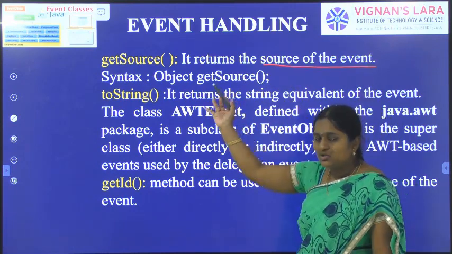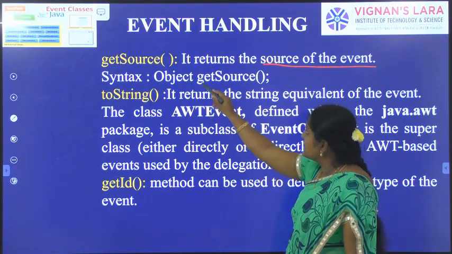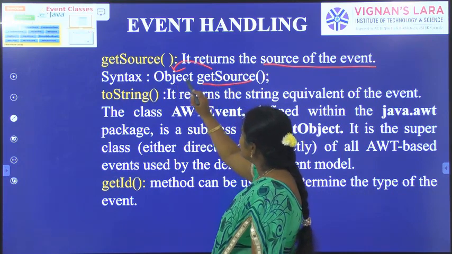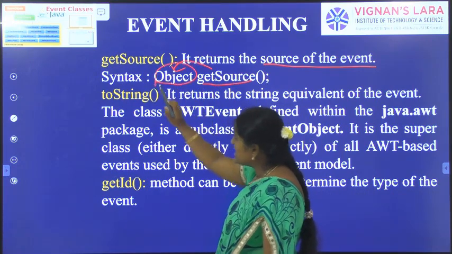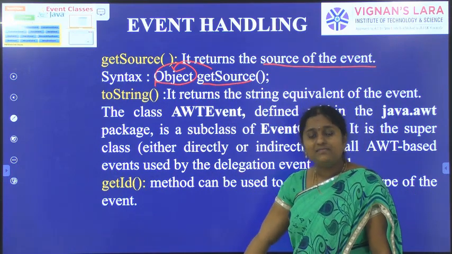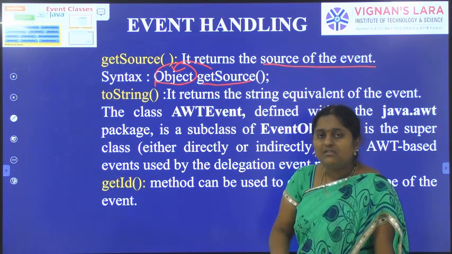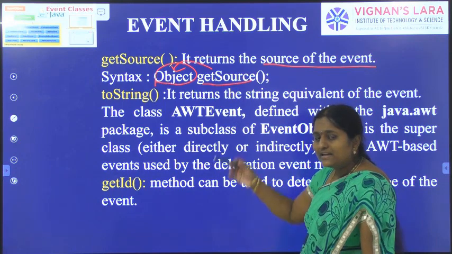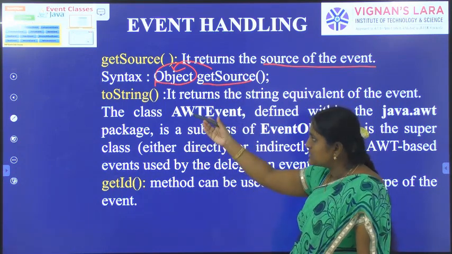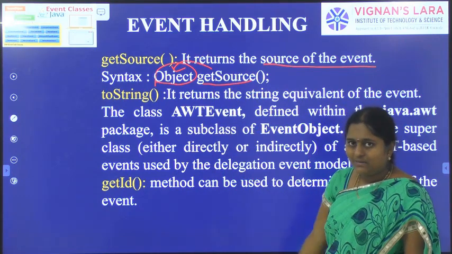What is the syntax of the getSource method? It returns Object. Source is an object, listener is an object. In Java, everything is treated as an object. So the getSource method returns the object, meaning which source. The next one, the toString method, returns the string equivalent.